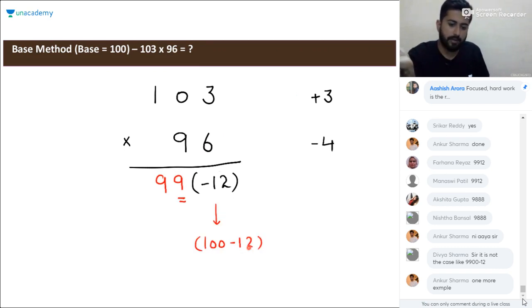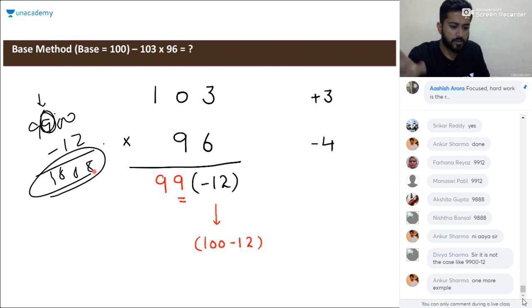Like here, 9900 minus 12. So it will be like subtracting that 12 from 9900. You can understand it in that way also. When you need to subtract 12 from 9900, you are going to proceed in the same way. It will be 8 here. We took one carry from this 9. And it will be 10, it will be 9 again, so it will be 8. 10 minus 2 will be 8, so it will be 9, 8, 8, 8. Simple. Understood or not, Ankur?